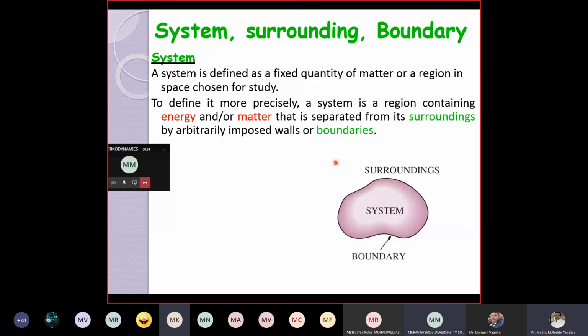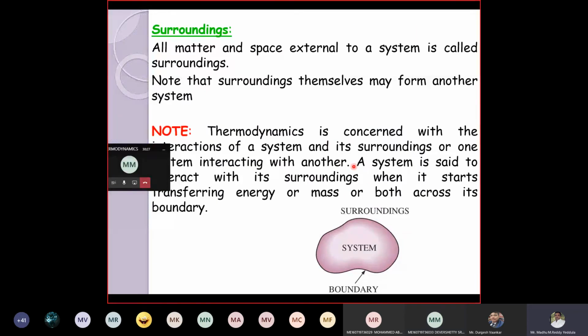Right. Now coming to the surroundings. All matter and space external to the system is called surrounding. Right? Surroundings themselves may form another system.